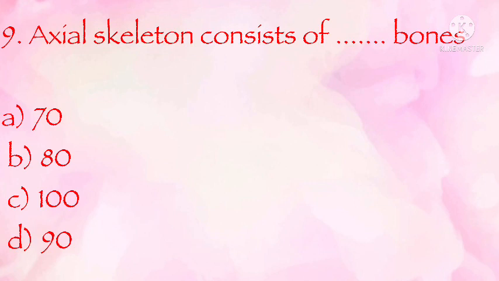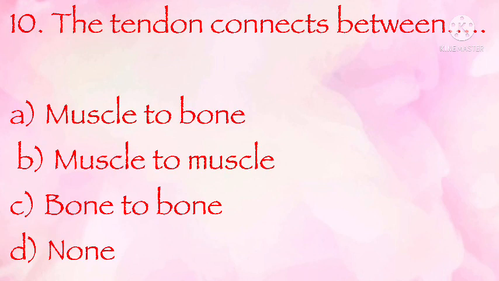Axial skeleton consists of how many bones: 70, 80, 100, 90. The correct answer is B. 80. The tendon connects muscle to muscle, bone to bone, muscle to bone, none. The correct answer is A. Muscle to bone.